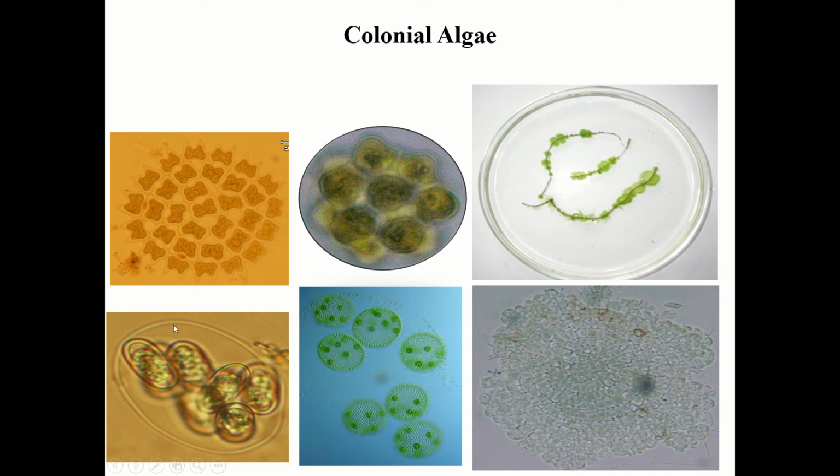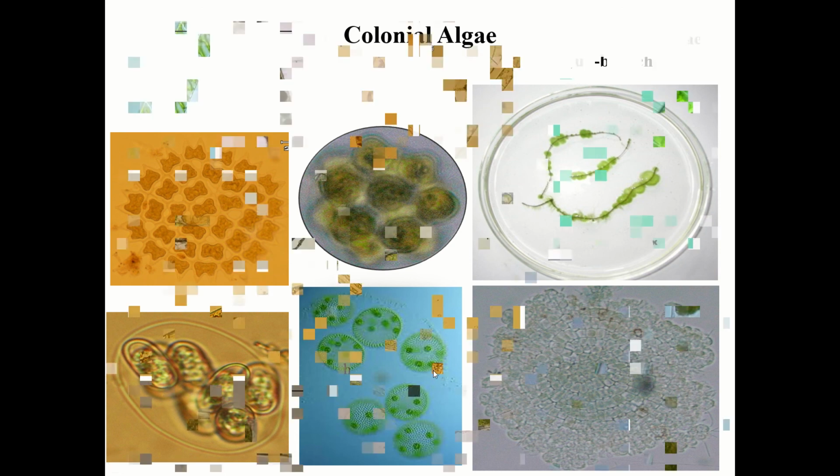You can see here the transparent layer surrounding the cells. These are different cells living together, and this mucilaginous sheath helps them hold together. Now this is Volvox. Many Volvox cells are forming a colony. This is one colony, another colony, so these are different colonies.